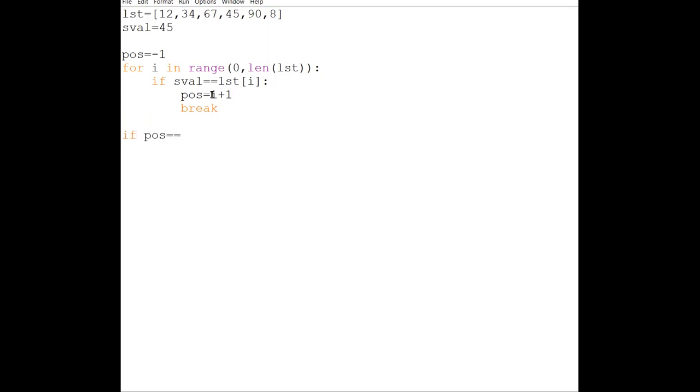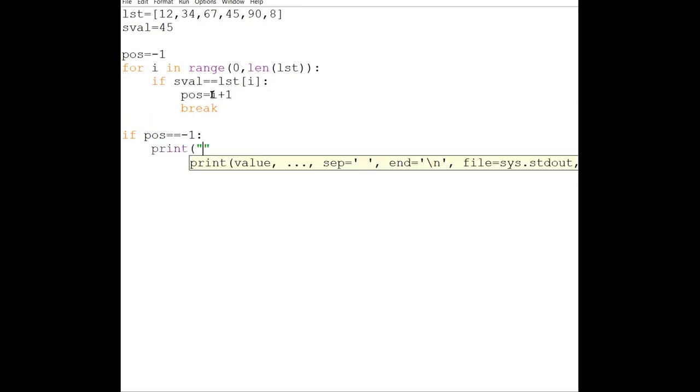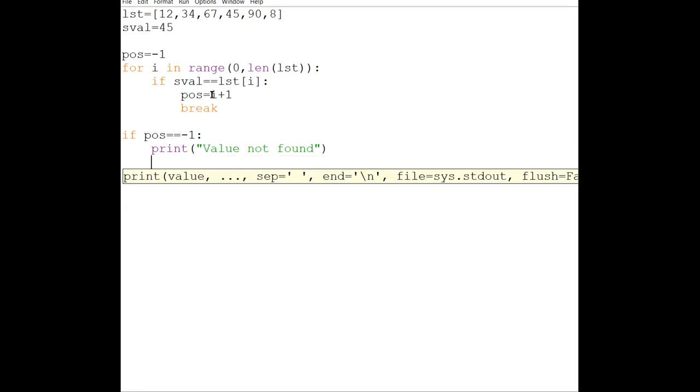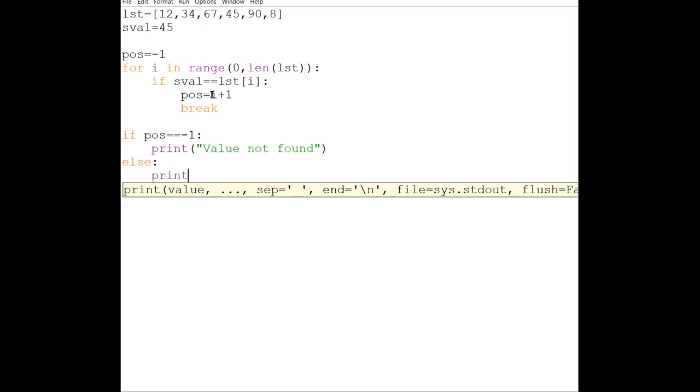Simple. Now after coming out of the loop, we have to check position. If your position is still equal to minus 1, in that particular case, we are going to print value not found, else we are going to print value found at, and then whatever is the position.